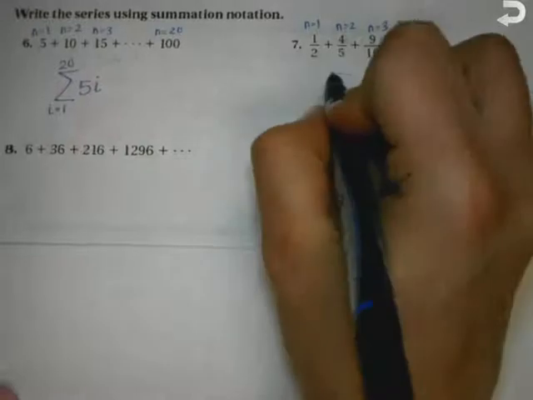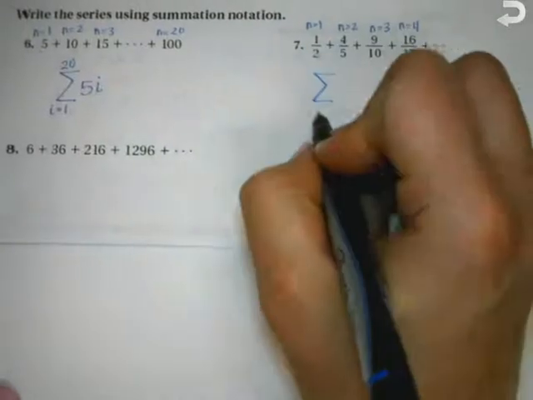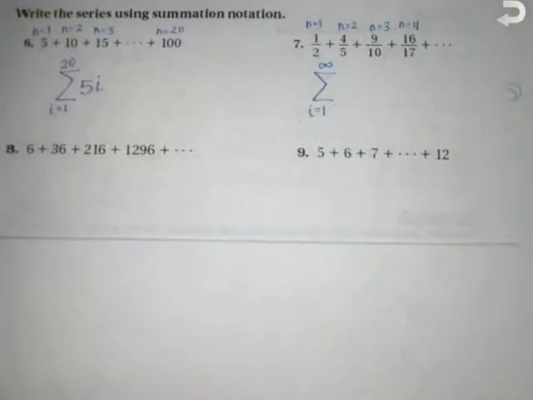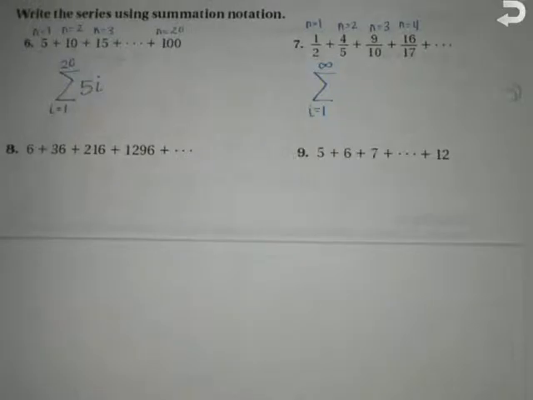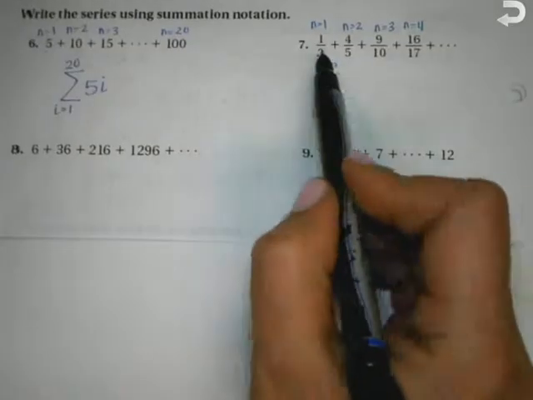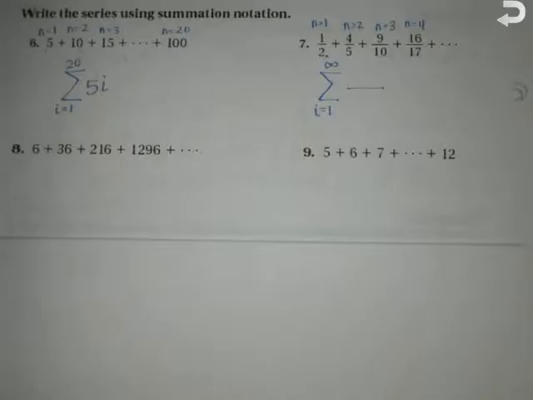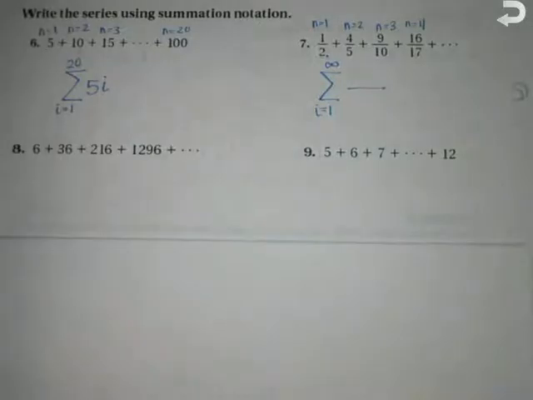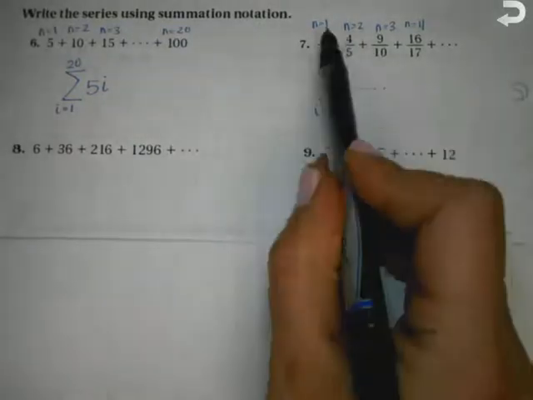So let's start writing the sum from 1 to infinity of, what's the rule? Well, I know it's, why don't you put 1 half? Because this is still the first term. The rule is just a fraction. It's like the third one where we were listing all of the 6 terms. It came out as a fraction. So let's look at the numerator first. How can I get the numerator? 1 to the second power is 1. 2 to the second power is 4. 3 to the second power is 9. So this would be i squared.